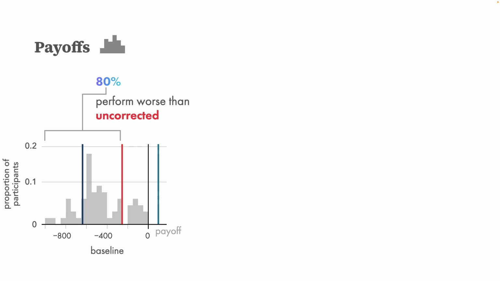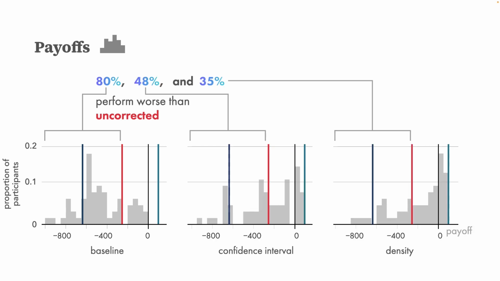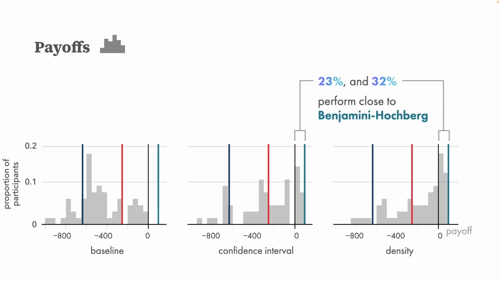We observed that 80% of the participants in these conditions performed worse than the uncorrected strategy. Even in the confidence interval and density conditions, several participants actually performed worse than the uncorrected strategy. More promisingly, however, there was a significant proportion of participants in these conditions who were able to optimize for the given incentive scheme and ended up with a payoff which is very close to the Benjamini-Hochberg strategy.